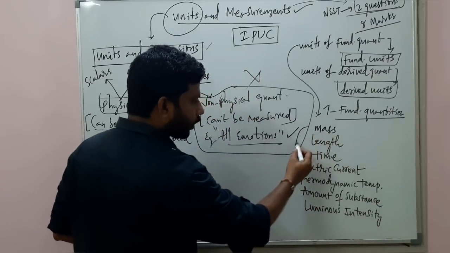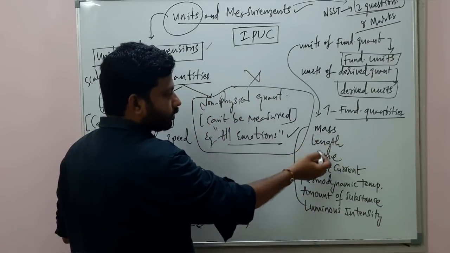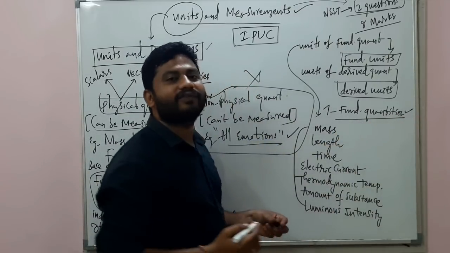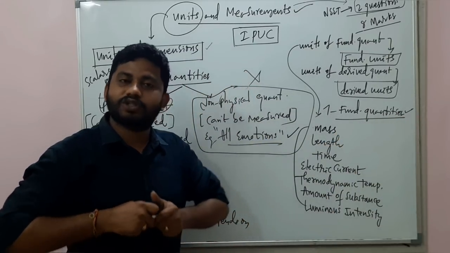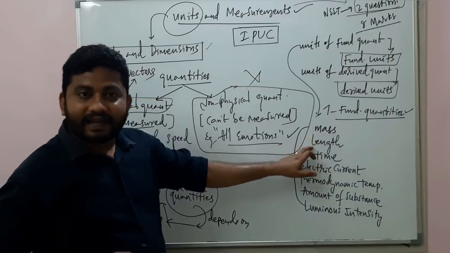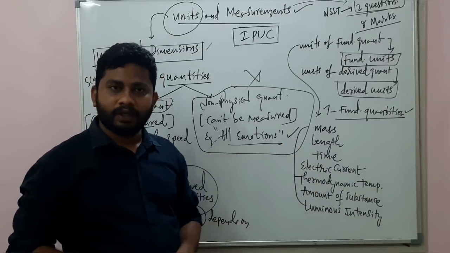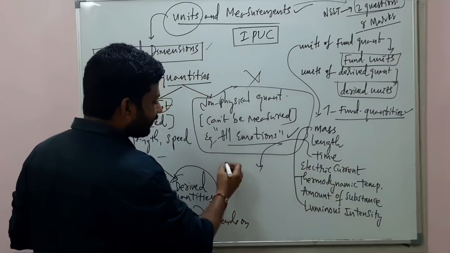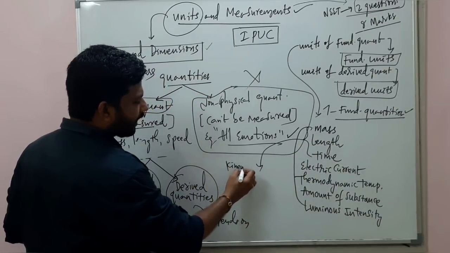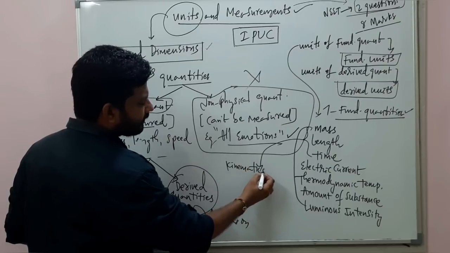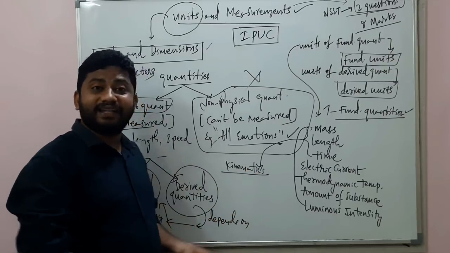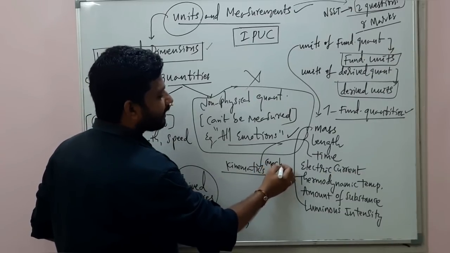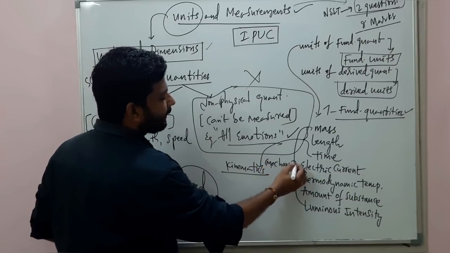These all are called, see how many you can count? 1, 2, 3, 4, 5, 6, 7. 7 fundamental quantities are given in physics. Those are mass, length, and time. These are the 3 quantities you get in the physics called kinematics or dynamics. You get them in mechanics. Mechanics is a branch of physics, okay?